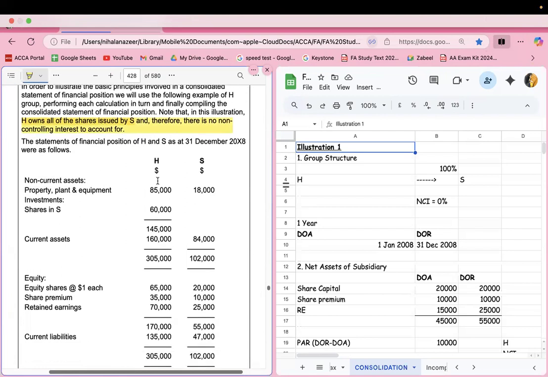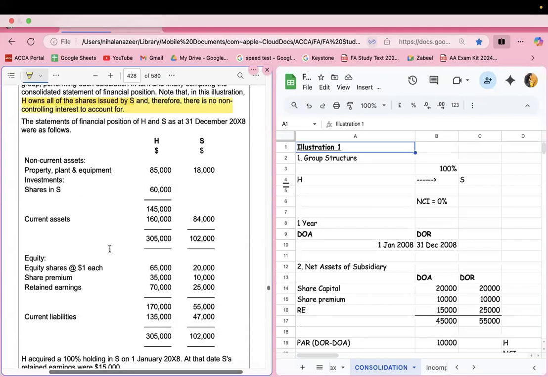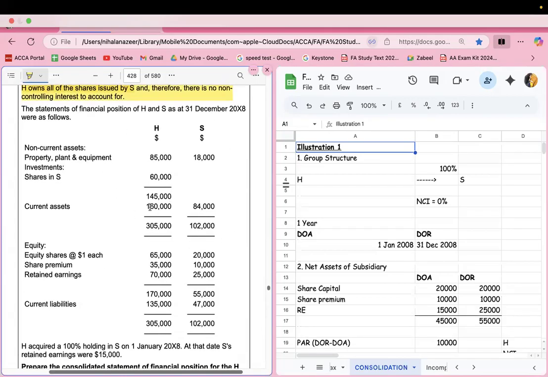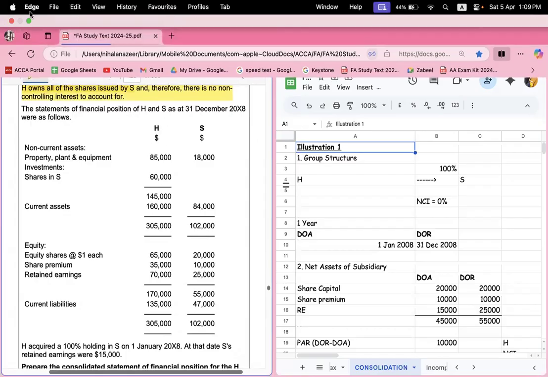And they have given you all the details of the SOFP. Here they have two columns, right?